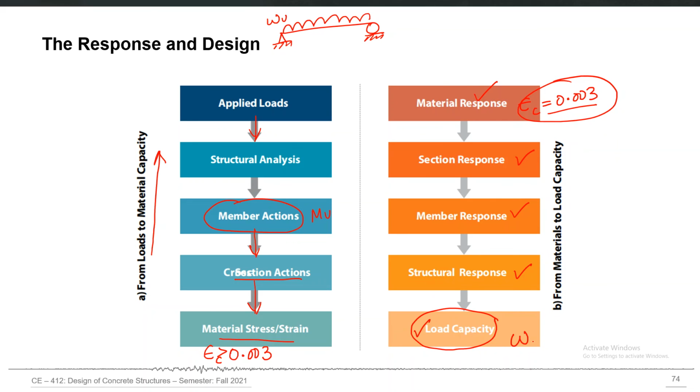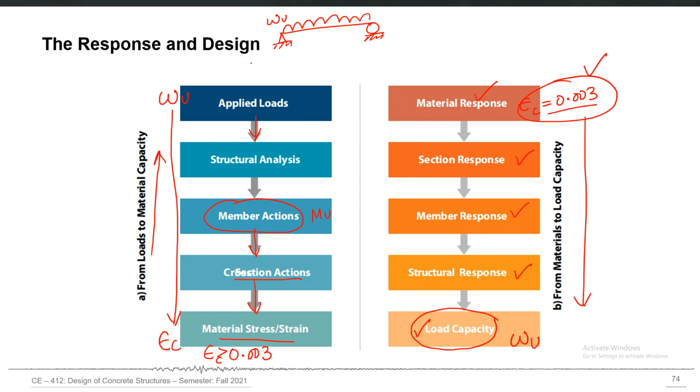Finally, you come up with that Wu which will actually produce this much strain in your concrete material. So here you started with Wu and finally come to epsilon c. But here you started with epsilon c and go to Wu. Both of these approaches are sometimes used in structural design.